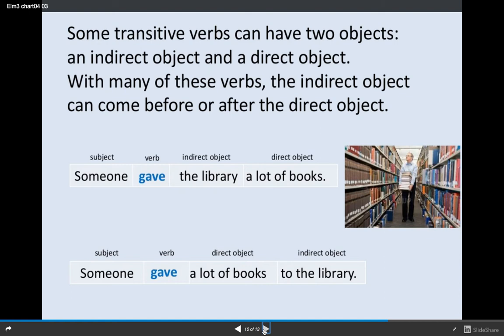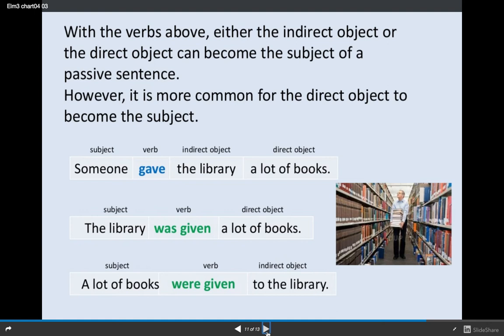Okay, some transitive verbs can have two objects, an indirect object and a direct object. And with many of these verbs, the indirect object can come before or after the direct object. So someone gave the library a lot of books. This is the indirect object. This is the direct object. Or another thing I can say that means the same thing is someone gave a lot of books to the library. And here's the direct object and the indirect object. You can see the indirect object, when it comes second, often has a preposition.